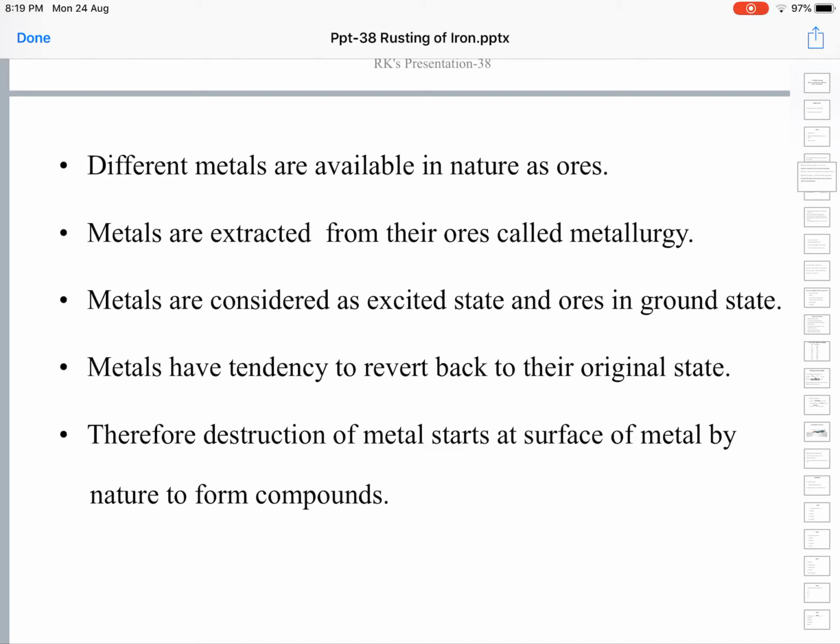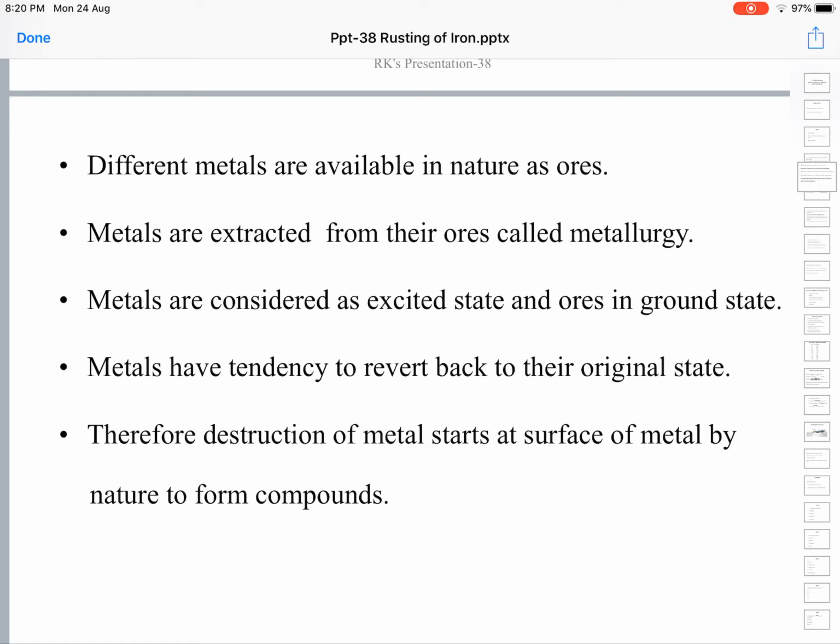Metals are considered to be in the excited state and ores in the ground state. Pure metals have more energy, and hence they are less stable. Any species with higher energy is less stable. So pure metals are endowed with a very high energy, and to that extent it destabilizes them. When they turn into metallic compounds, their energy decreases, so they become more stable.